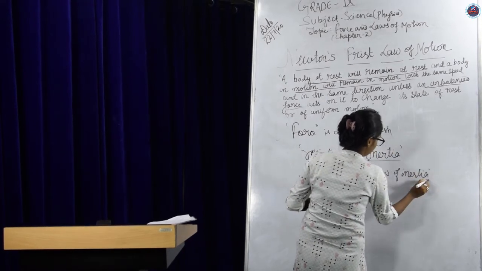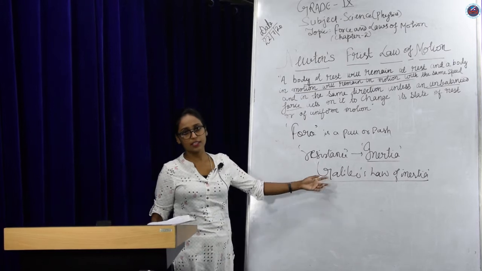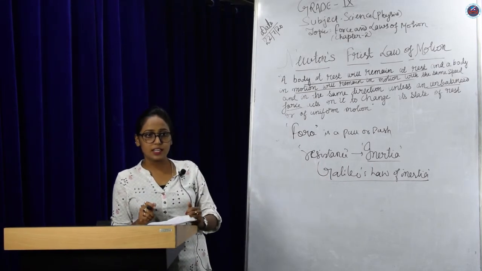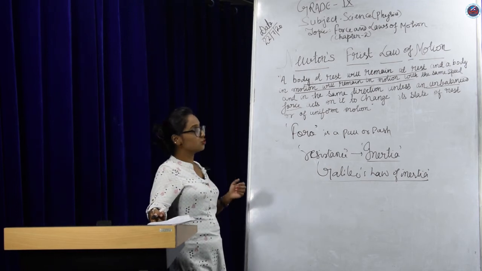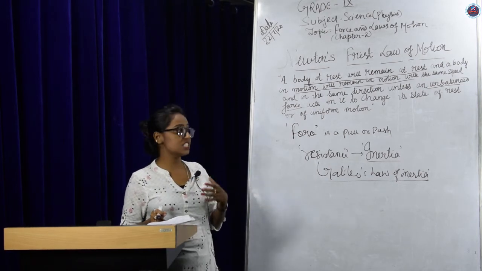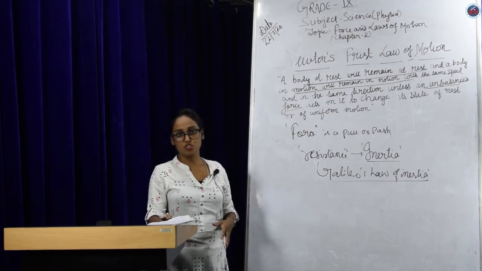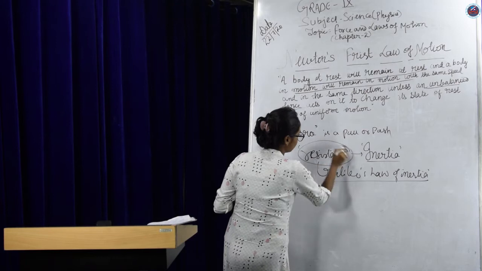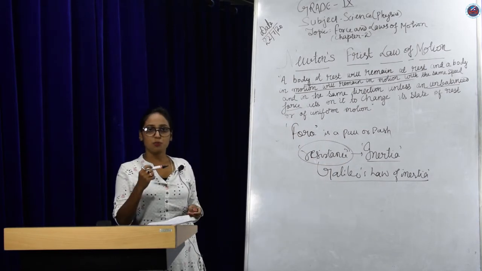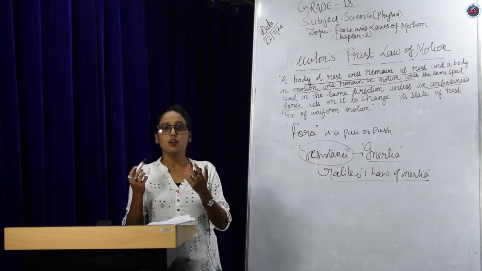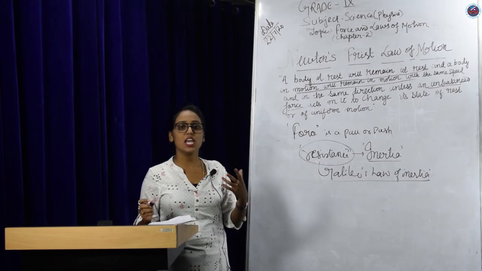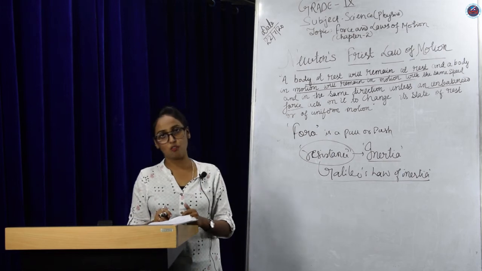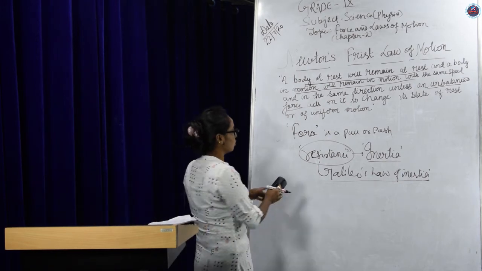It is known as Galileo's law of inertia also. And this law states that the tendency of an object to oppose any change in its state of rest or uniform motion is called the inertia of the body. That means, in simple words, the tendency of an object to resist or oppose any change in its state of rest or motion is called the inertia of the body.